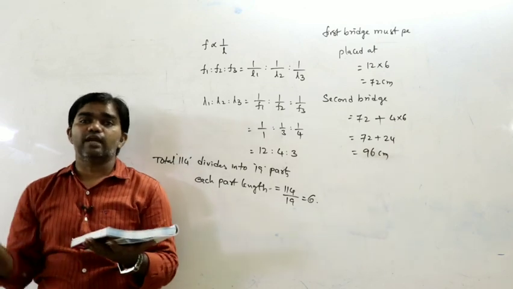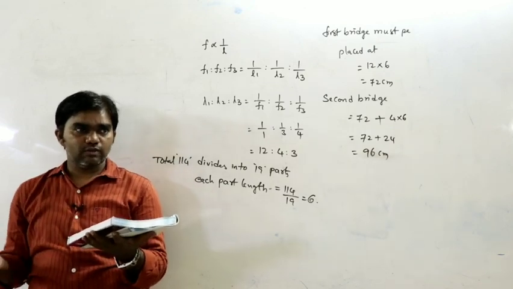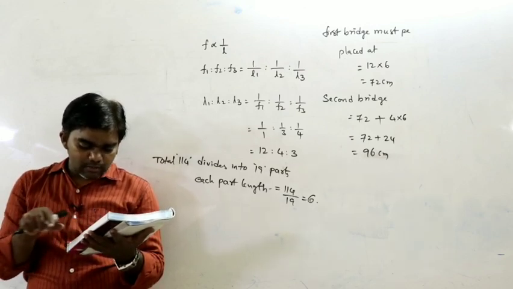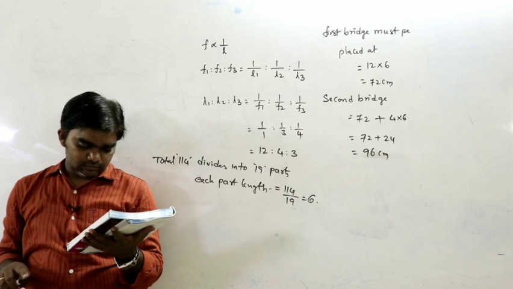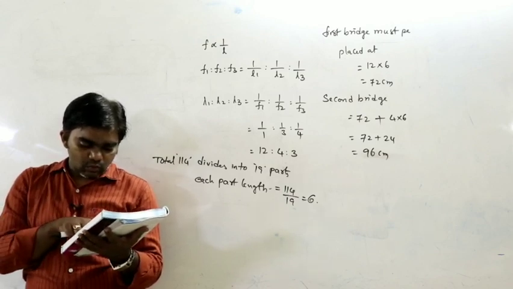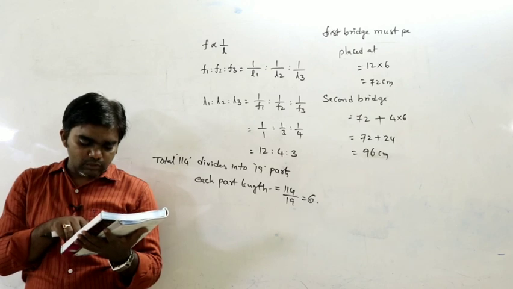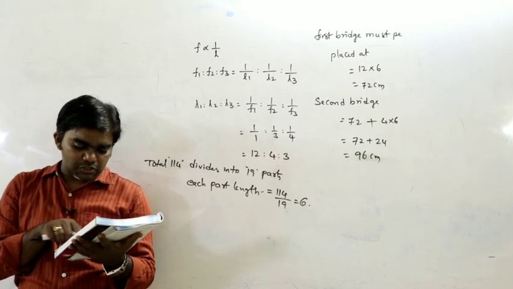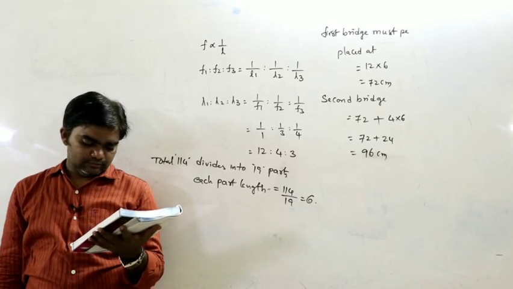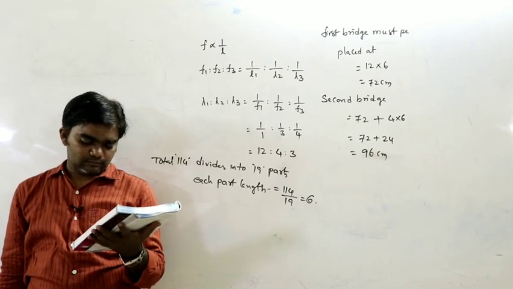Okay, consecutive standing waves. So two standing waves are existing in the same string. What is the minimum possible length of the string? That we have to calculate. Next, if the tension is 10 newtons and the linear mass density is 4 gram per meter, what is the fundamental frequency? That we have to calculate.